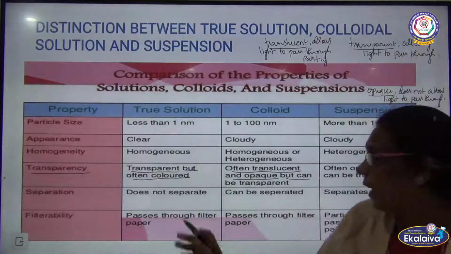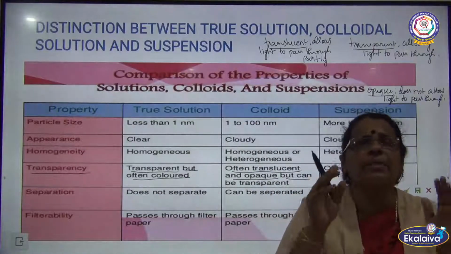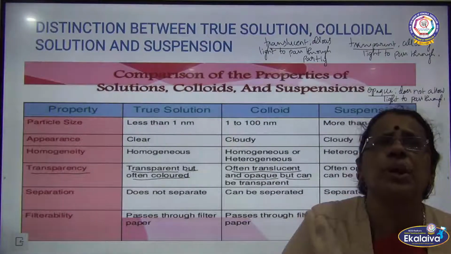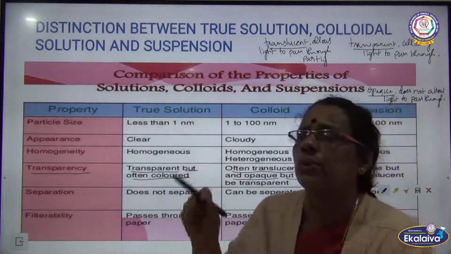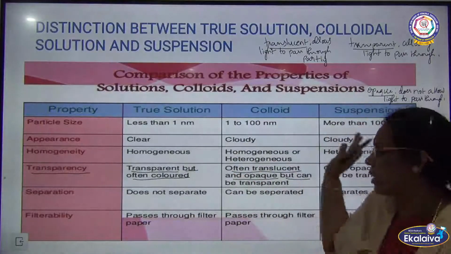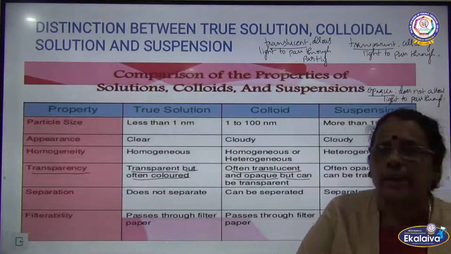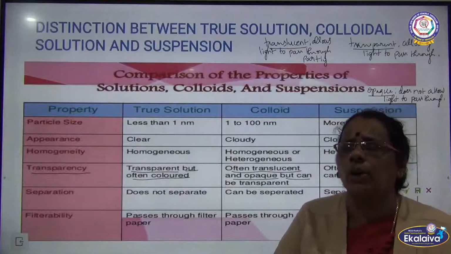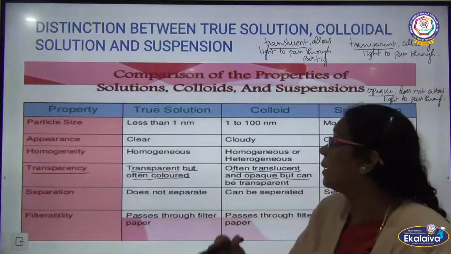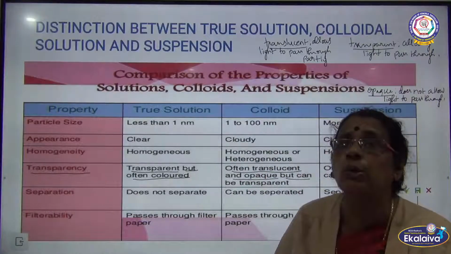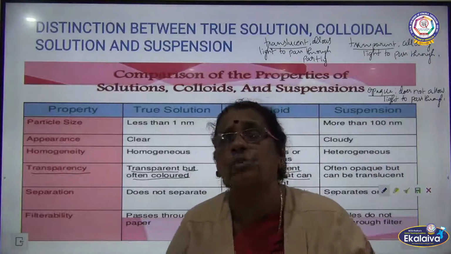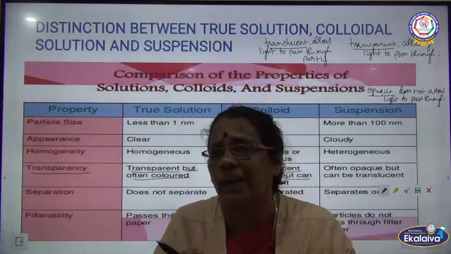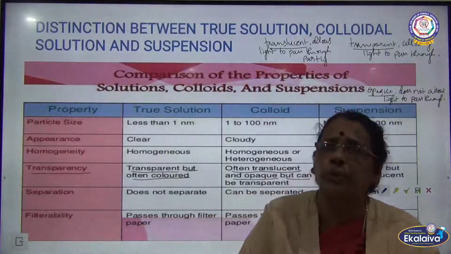When you talk about transparency, in case of true solution, it will allow the light to pass through, and sometimes the solution appears colored. That is the nature of the true solution. What about the colloid and suspension? In case of colloids, when you pass a light ray into the colloidal solution, it will allow the light ray to pass through only partly. We call that property translucency.